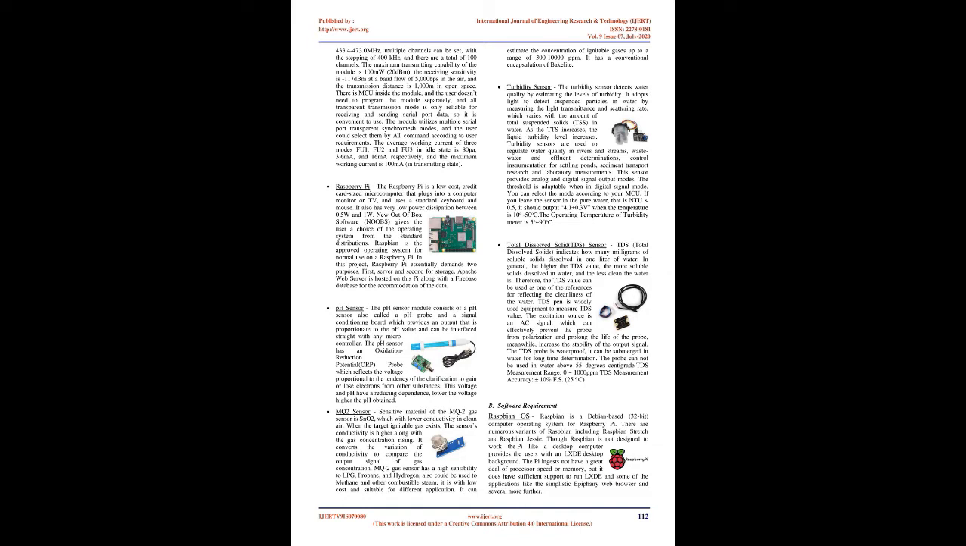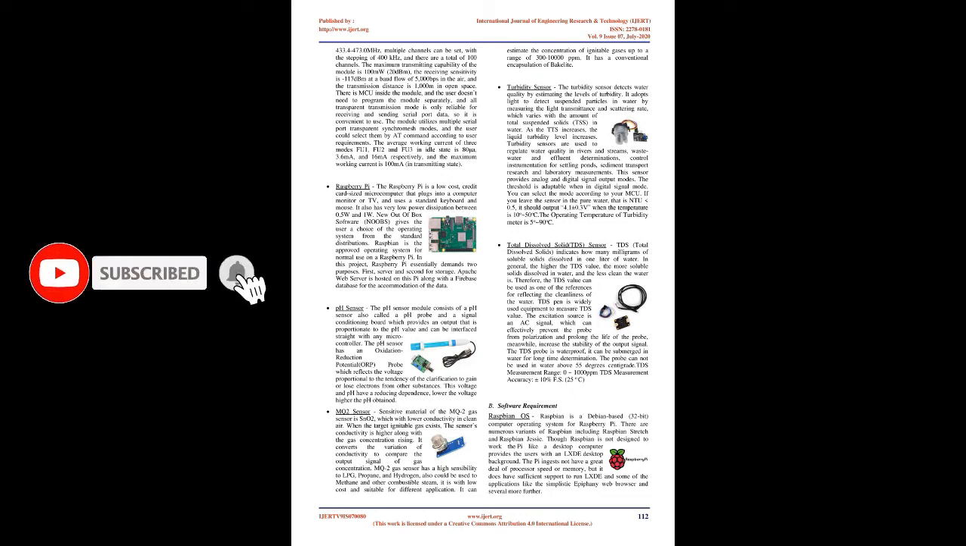The HC12 radio serial port communication module is a new generation multi-channel embedded broadcast data transmission module. Its radio operating frequency band is 433.4 to 473.0 MHz. Multiple channels can be set, with a stepping of 400 kHz, and there are a total of 100 channels. The maximum transmitting capability of the module is 100 mW, 20 dBm. The receiving sensitivity is -117 dBm at a baud rate of 5,000 bps in the air, and the transmission distance is 1,000 m in open space.